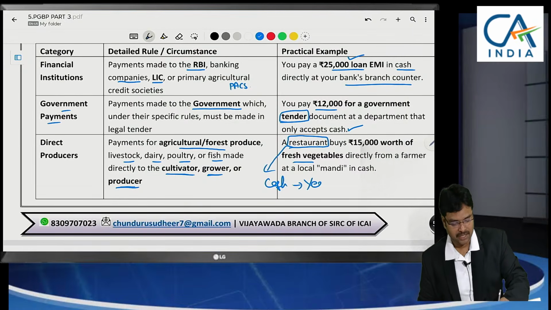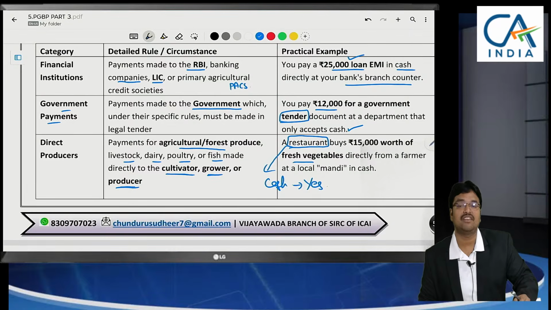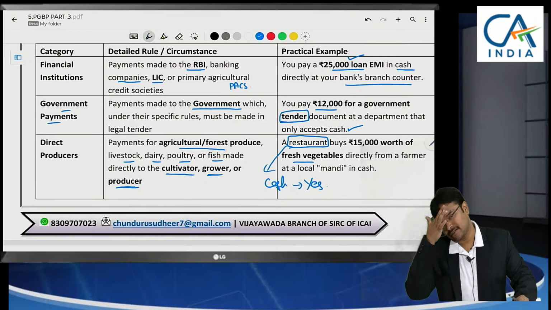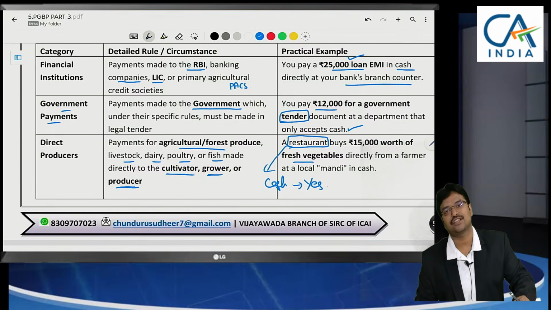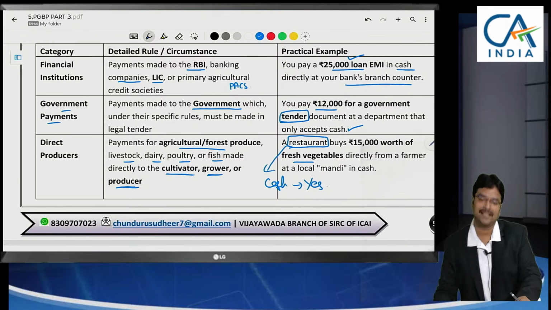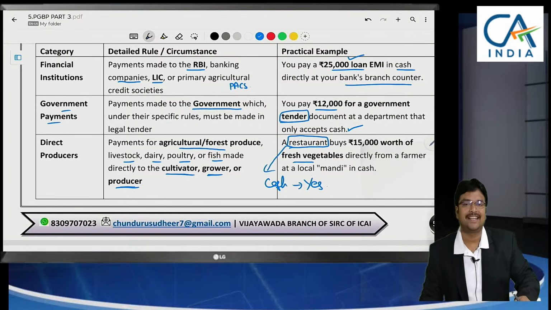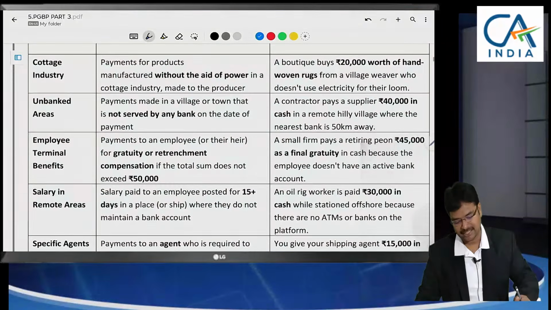Yes. This is only in a case we make payment to cultivator directly. If we make payment to the traders, so he is a vegetable trader, he is a fruits dealer, for them if they make cash payment in excess of 10,000, is it disallowed? Yes. So allowability comes only if you make payment directly to the cultivator, grower or producer. Coming to the other exceptions.